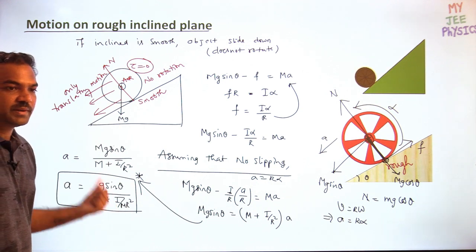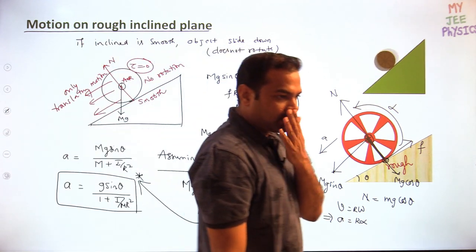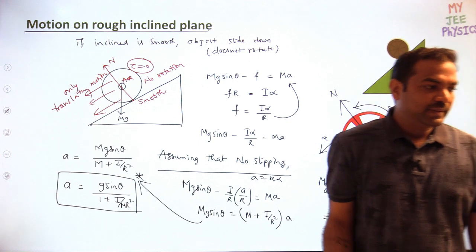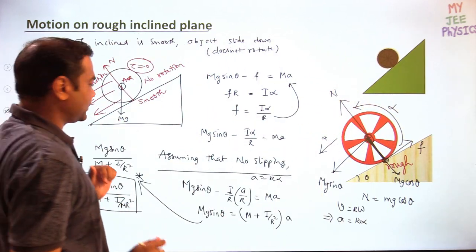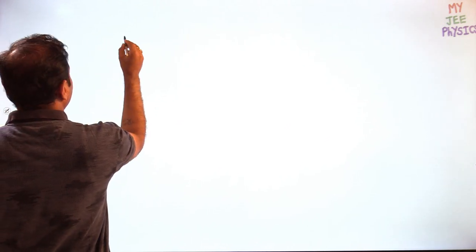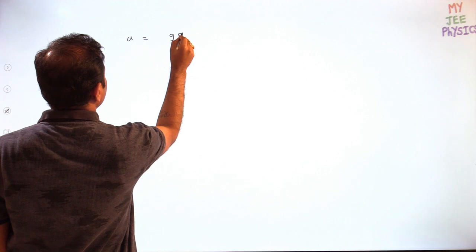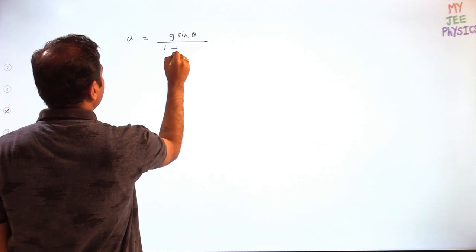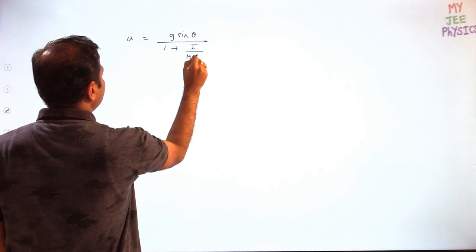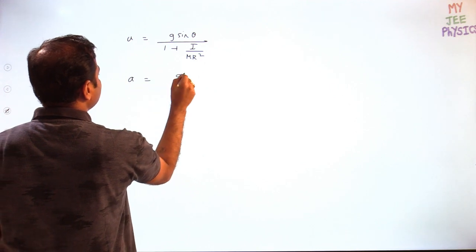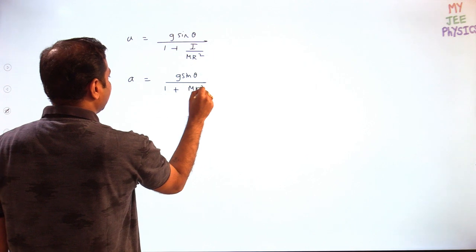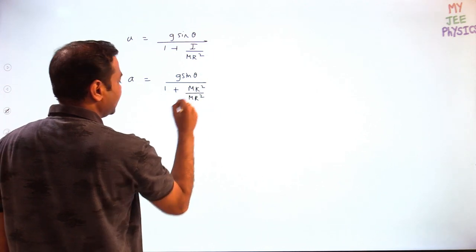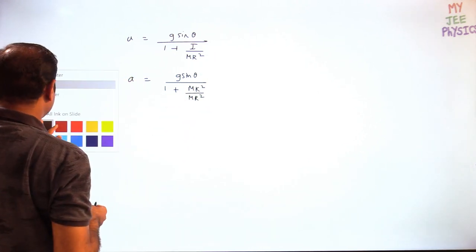The acceleration of the body depends on the moment of inertia also. Moment of inertia by mR square. If you want, you can write the I value as mk square. So the acceleration value is g sin theta by 1 plus I by mR square, which is g sin theta by 1 plus mk square by mR square. Then the m value will cancel out.